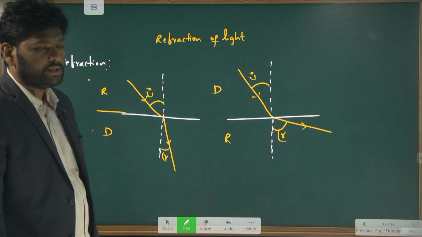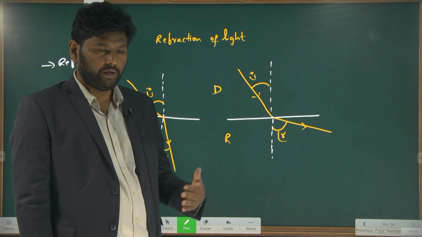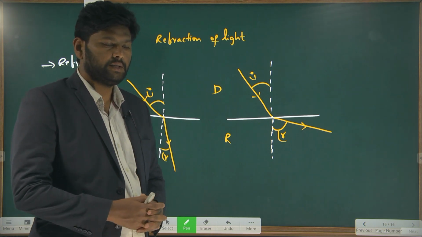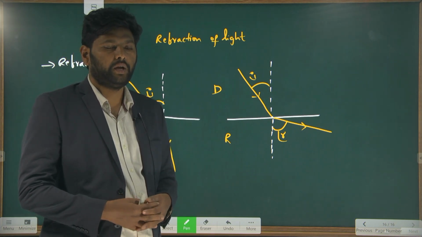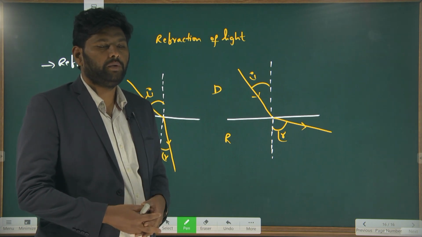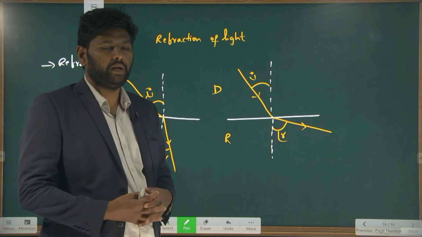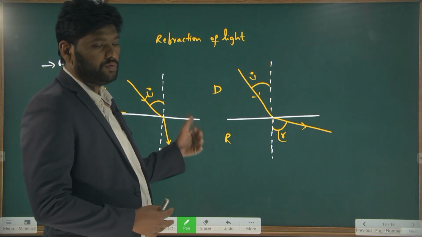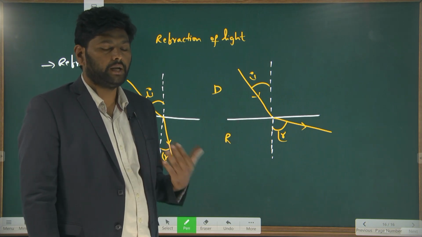Rarer medium means a medium in which the speed of the light ray is comparatively more than in the other medium. Denser medium means a medium in which the speed of the light ray is less. Rarer medium means speed of the light ray is more, denser medium means speed of the light ray is less. This is the way we can differentiate the mediums, denser or rarer, by using the speed of the light ray.